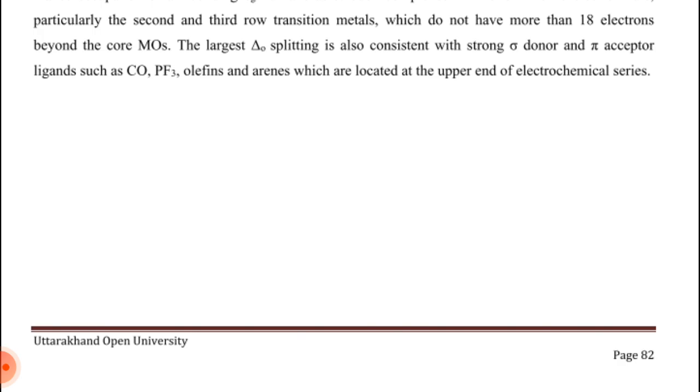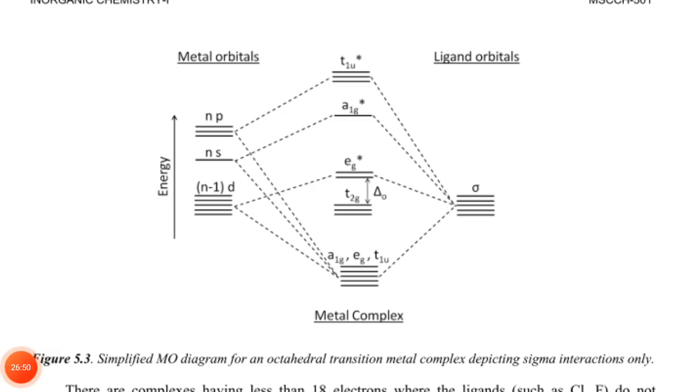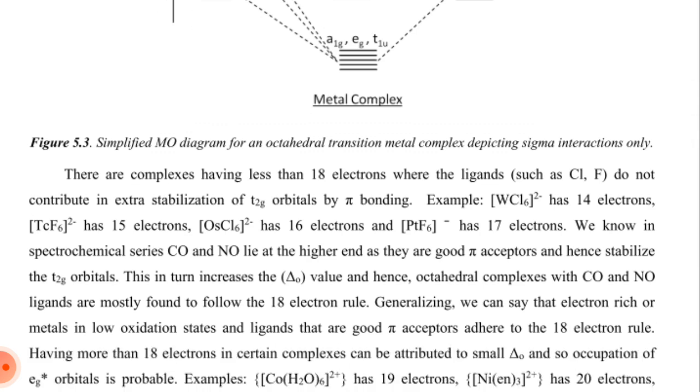The largest delta 0 splitting is also consistent with strong sigma donor and pi acceptor ligands, such as carbon monoxide, PF3, olefin, and arene, which are located at the upper end of the spectrochemical series. Simplified molecular orbital diagram for an octahedral transition metal complex depicting sigma interaction only: A1g, Eg, T1u, T2g, Eg star, A1g star, T1u star; sigma, ns, n minus 1 d, ns, np.